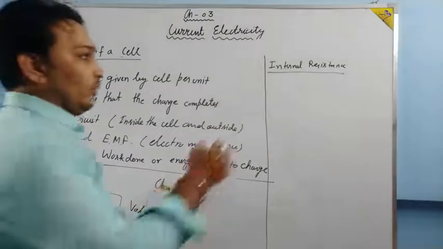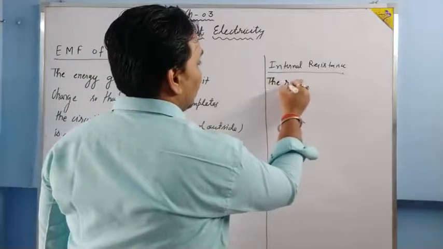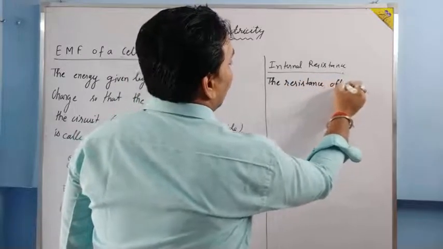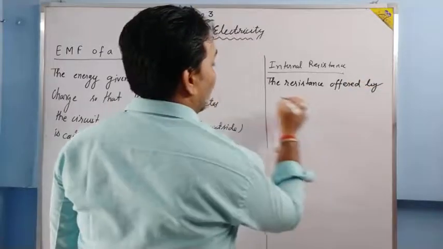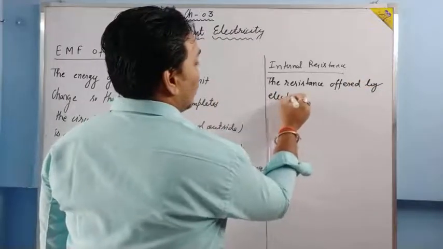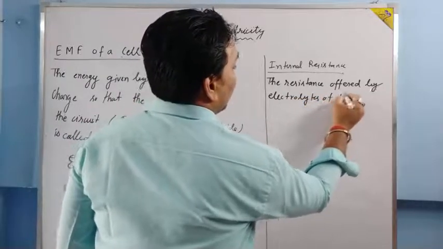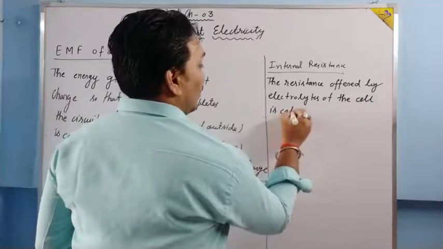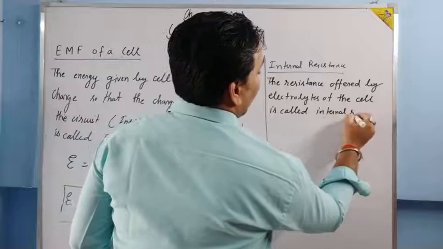So how do we define it? The resistance offered by the electrolyte of the cell is called internal resistance.